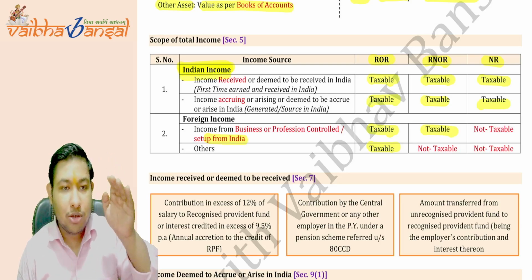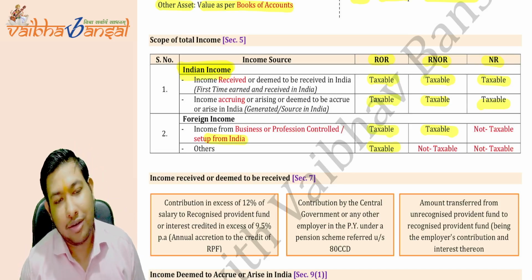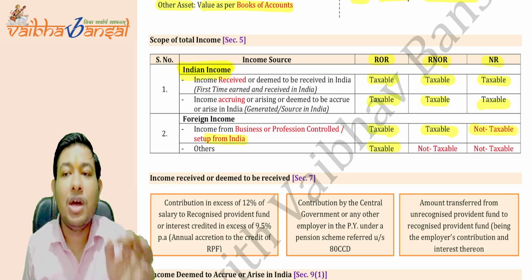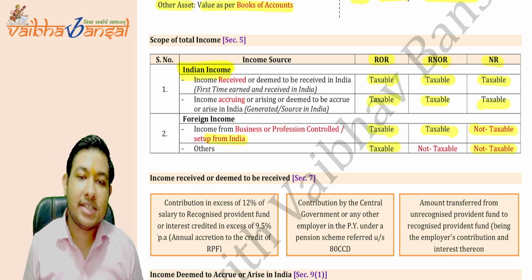It is taxable to ROR and RNOR, but not taxable to non-resident. Any foreign income will not be taxable to any non-resident. Okay, so no foreign income will be taxable to non-resident.